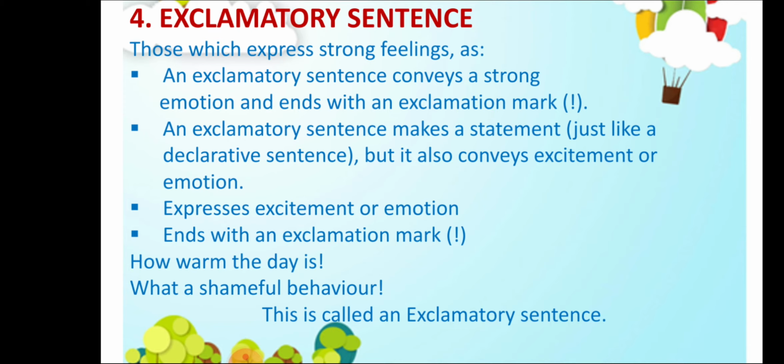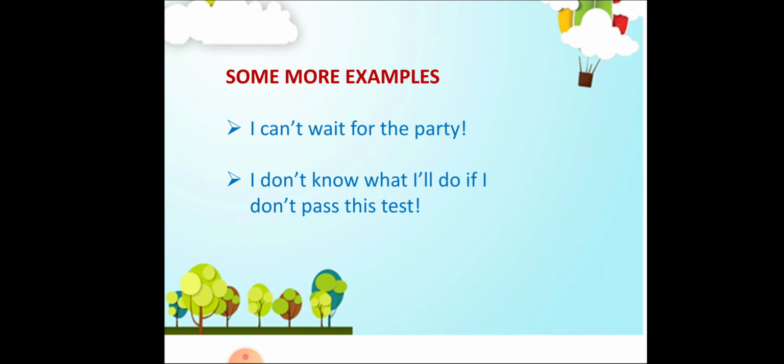For example, when we say, what a shameful behavior, here we are talking about the feeling of shame. How warm the day is, here we are talking about the temperature, the feeling of being hot. So this is called an exclamatory sentence.